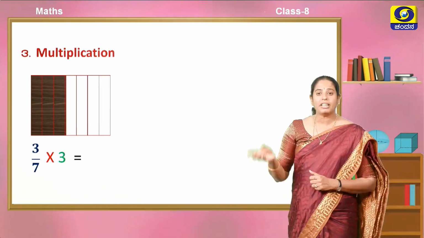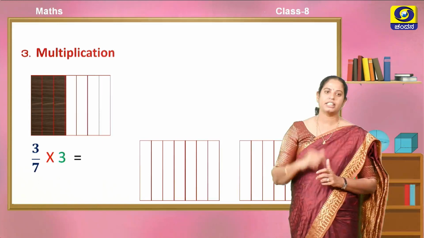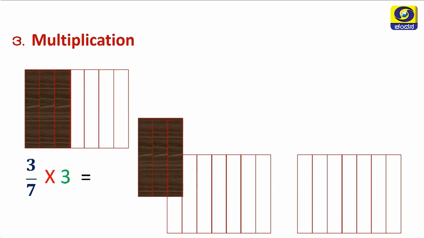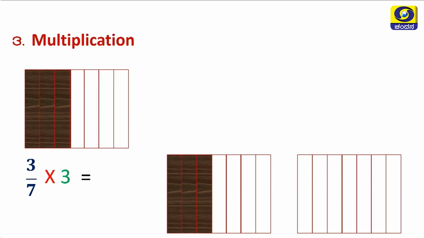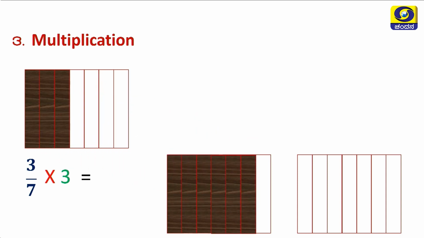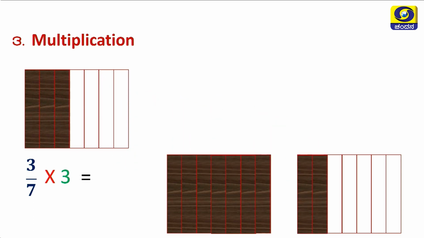I am going to multiply it by 3. Is 3 a rational number? Yes, it is a rational number because I can express 3 as 3 by 1. I told you that whole numbers, natural numbers, integers are all present in the set of rational numbers. Here 3 by 7 into 3 means, we know multiplication is repeated addition. That means I am taking 3 by 7, 3 times.